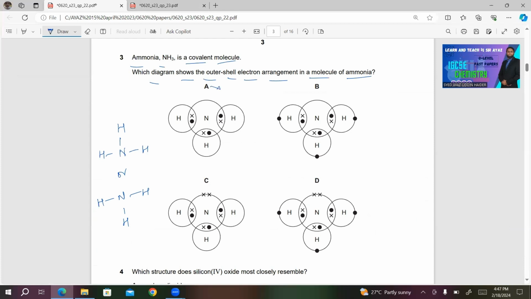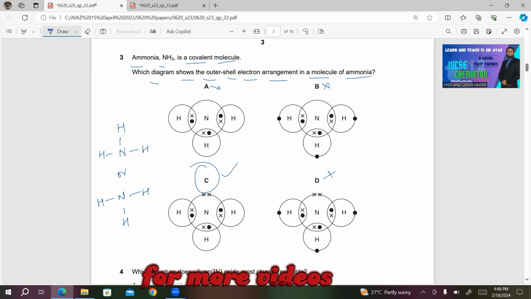So A is incorrect. We don't see any lone pair in this case. But what about B? In B, they have shown 2 valence electrons of hydrogen, which is also incorrect. So this is also incorrect. Now C. C is correct because 3 of the electrons of nitrogen are shared with each hydrogen atom, and 2, which is a lone pair, is shown as 2 crosses. So C will be the right answer in this case. Let's see the last one. It is also incorrect because in this, 5 electrons of nitrogen are shown, but for each hydrogen atom, they are showing 2 valence electrons. So this is incorrect.